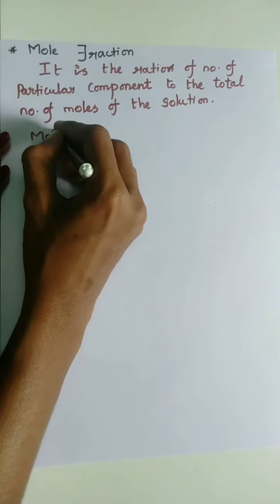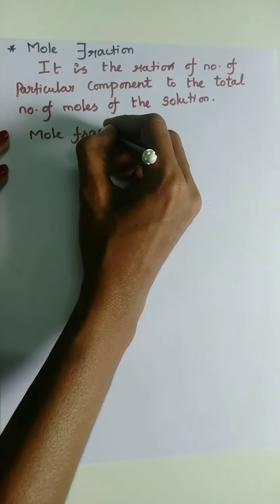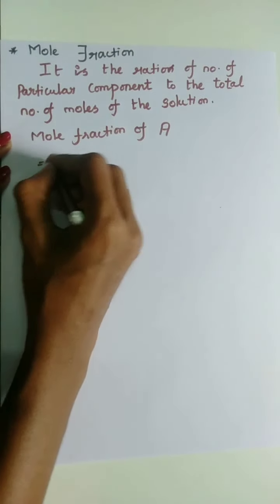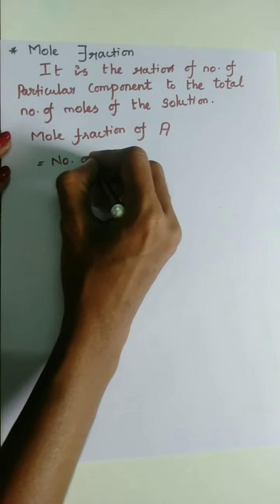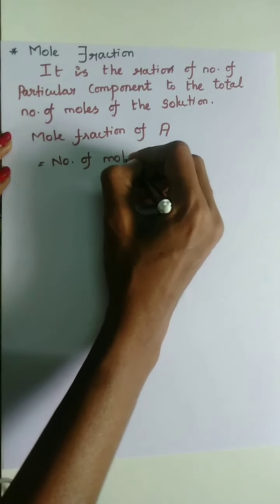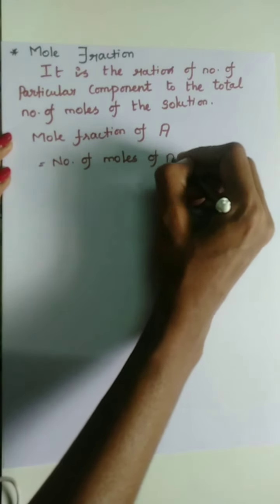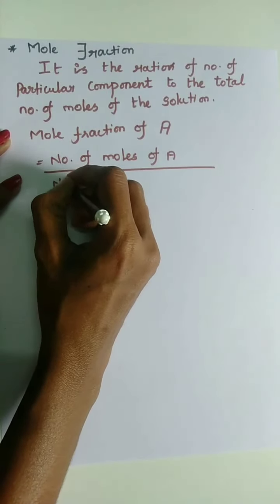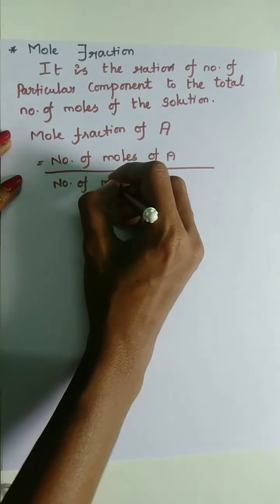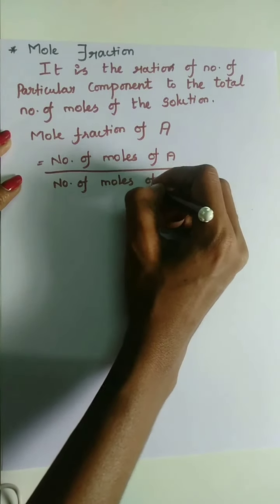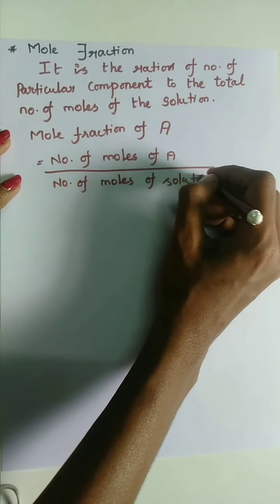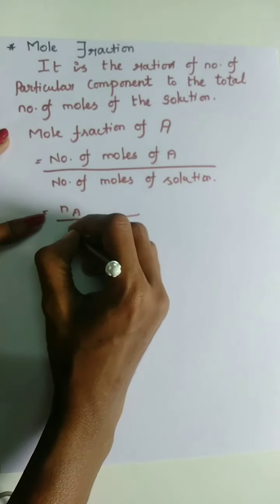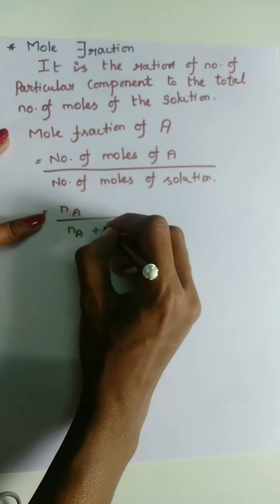Mole fraction of A is the number of moles of A divided by the number of moles of solution, which is Na divided by Na plus Nb.